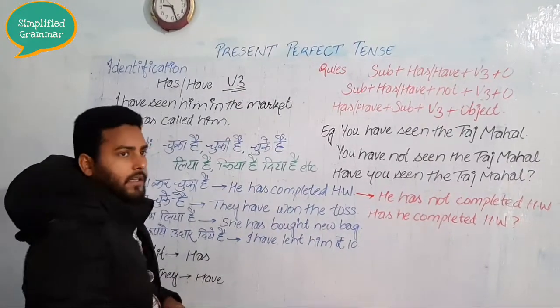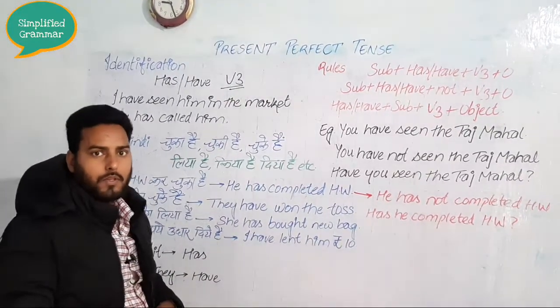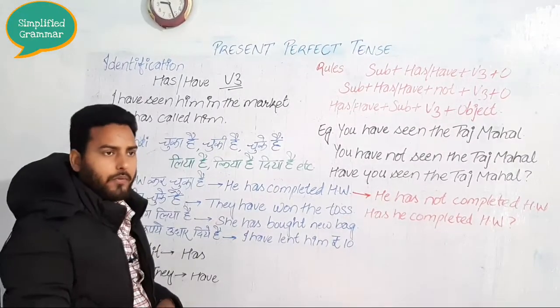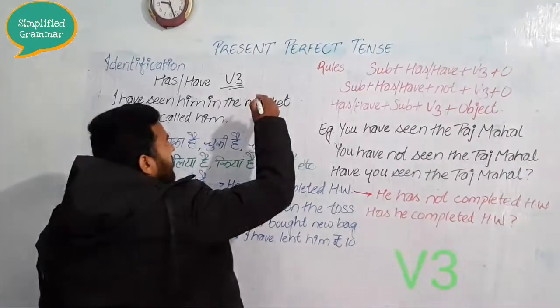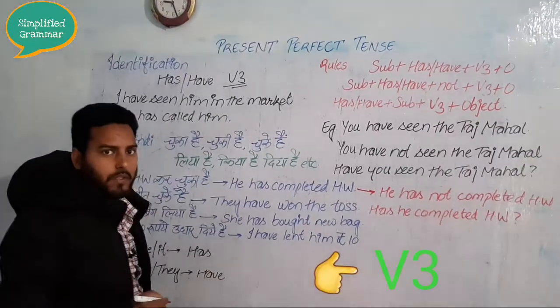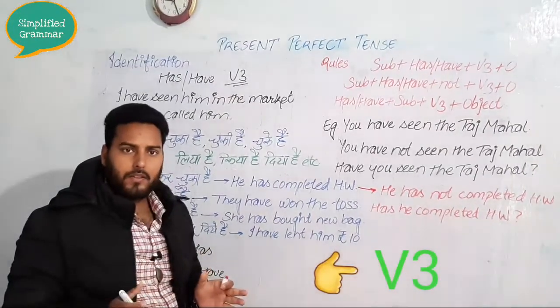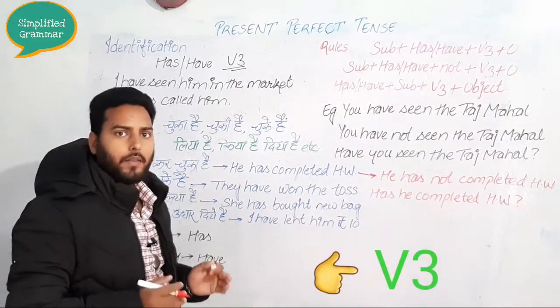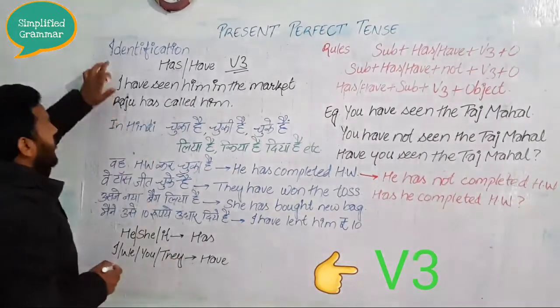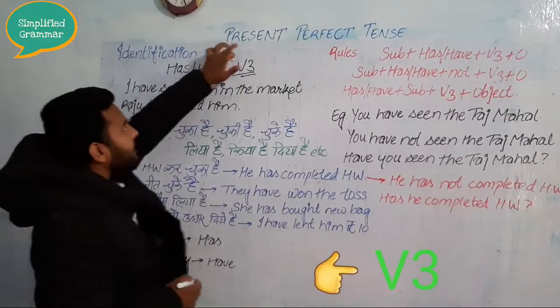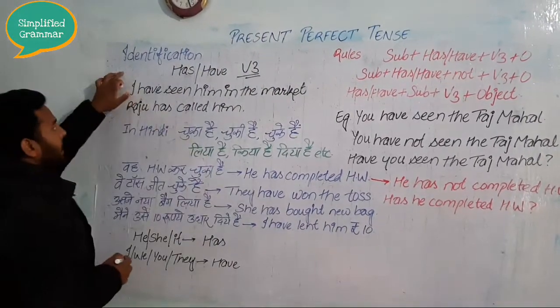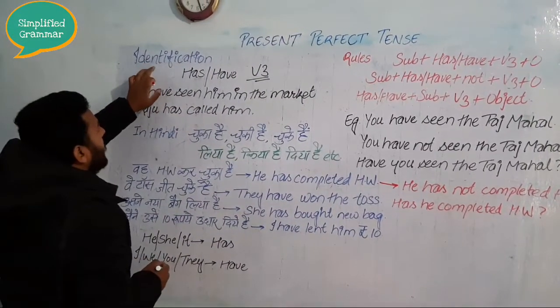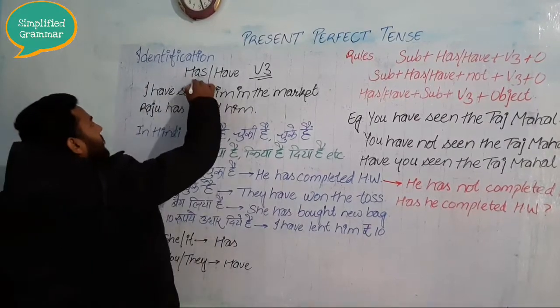So perfect tenses always take the third form of the verb, meaning any kind of perfect tense, whether of past, present or future, takes the third form of the verb. So look at the identification of present perfect tense. We will understand the identification first of all.